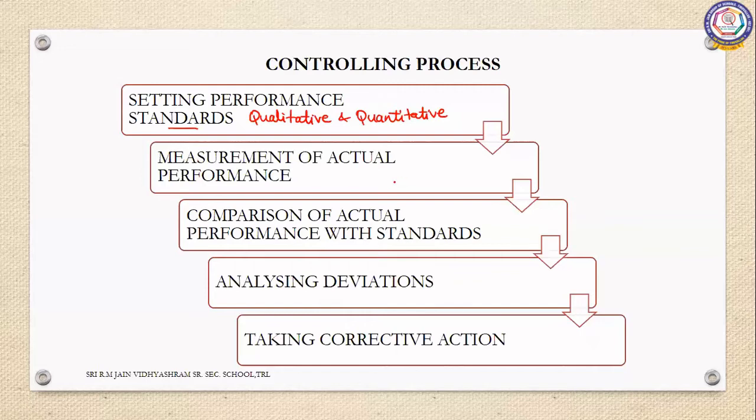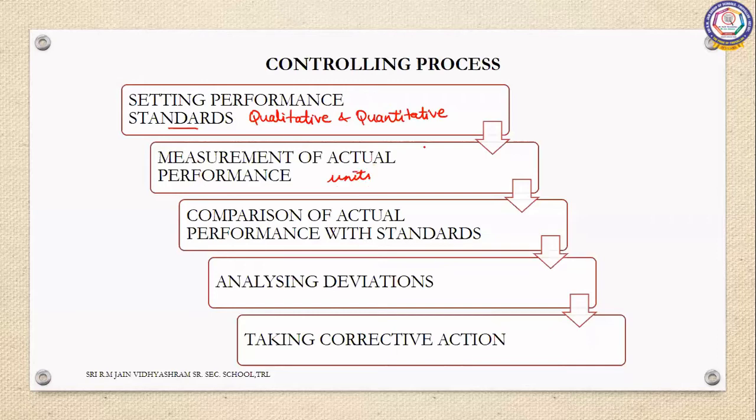Next is measurement of actual performance. Now that we have set a standard, with the standard as the base, we have to next measure the actual performance. So what is the actual performance of each and every employee in an organization? Whenever the employee is performing, at the time of performance, it is measured in the same units which are set while fixing standards.